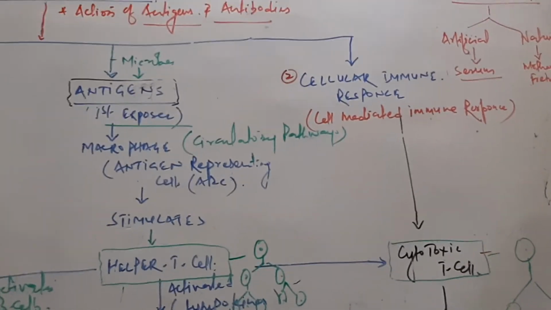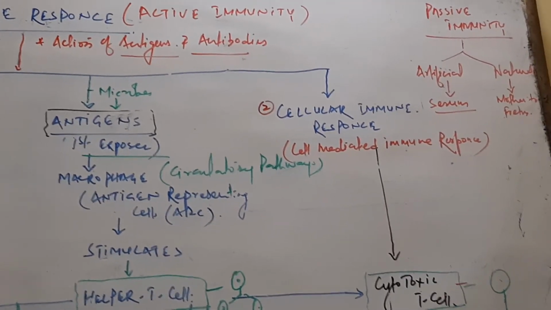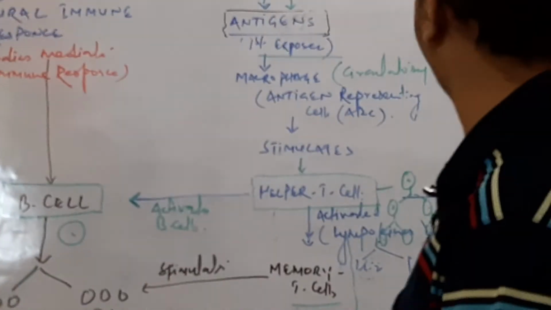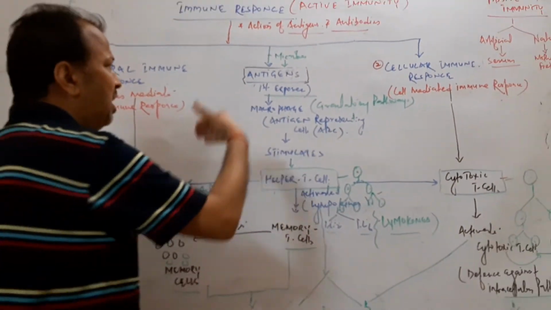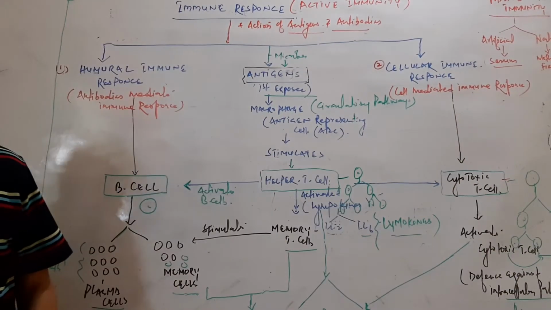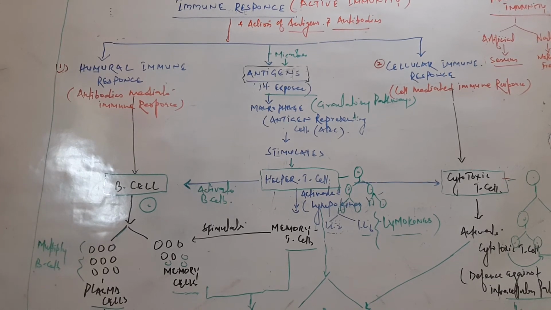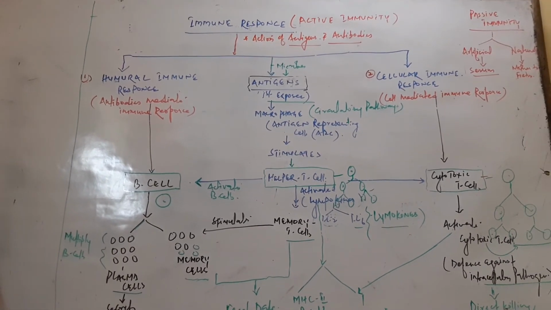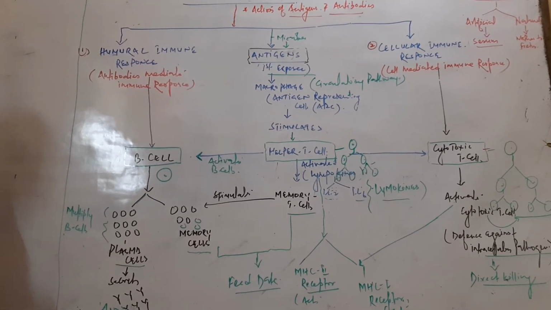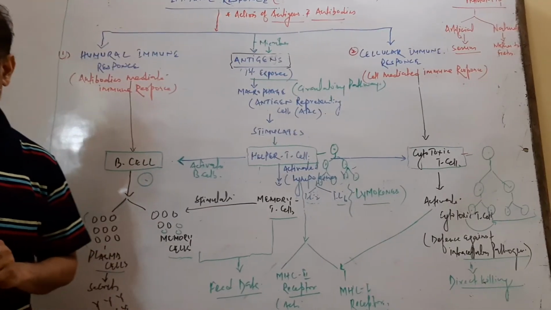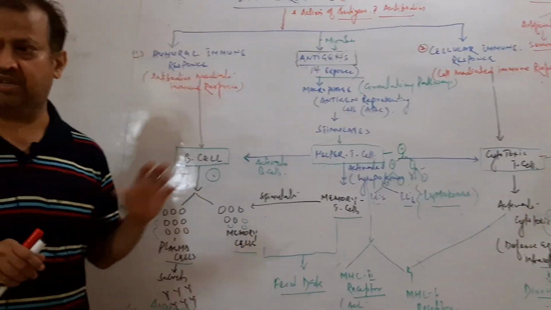This is a type of natural immunity. Another immunization system is artificial active immunity. This is all about the immune system, the immune response, and the action of antigens and antibodies. Thank you.